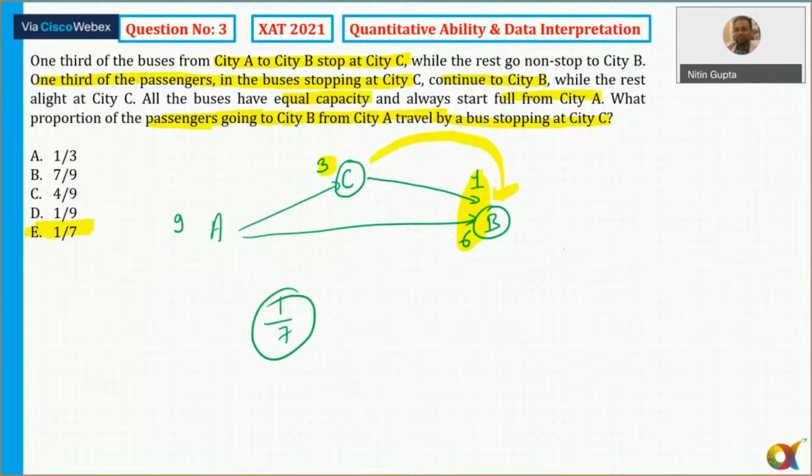VLR and DM, we'll also discuss that in the coming days. Okay. So any doubts to anyone now in question number 3? Please tell me.